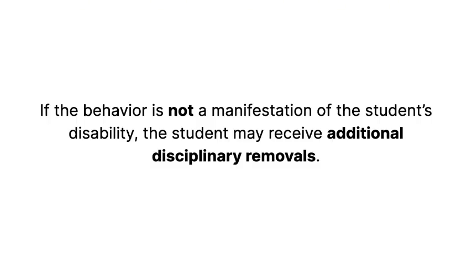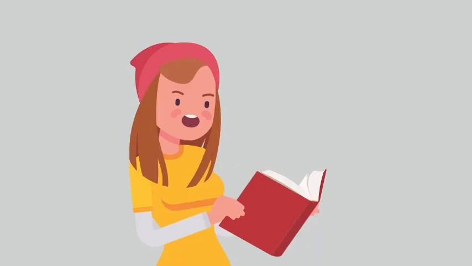Let's look at an example to help clarify the manifestation determination process. Tara is a 13-year-old student with a learning disability. She struggles with reading and has to sound out words as she reads, which she finds frustrating.